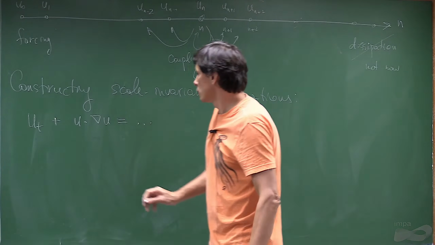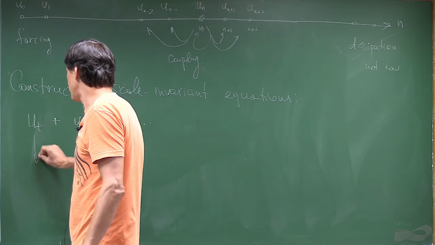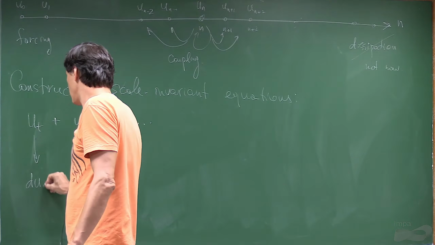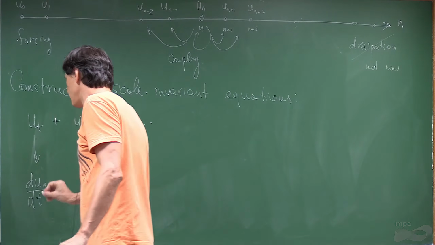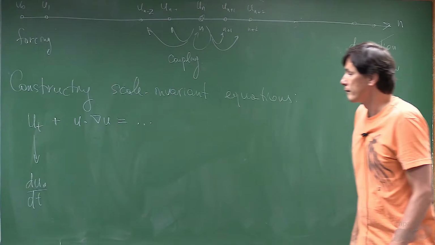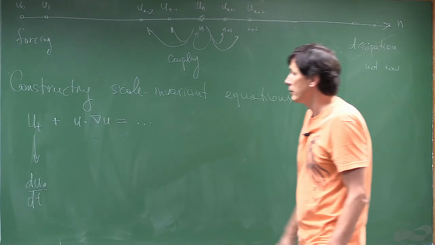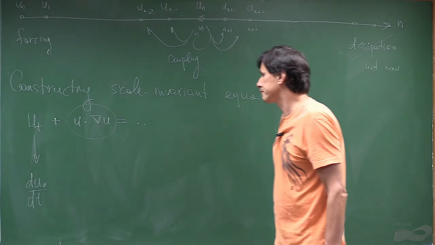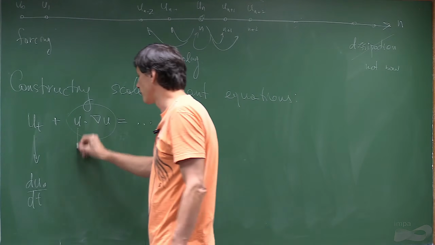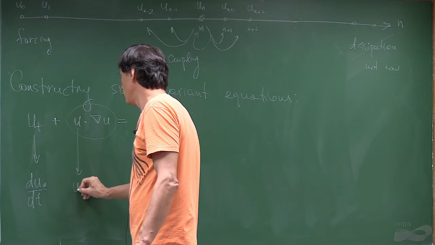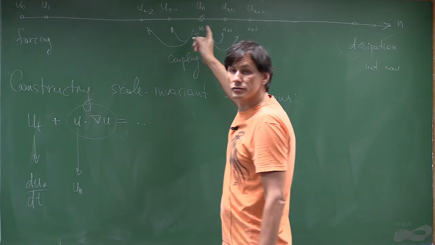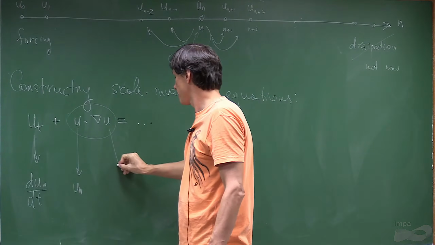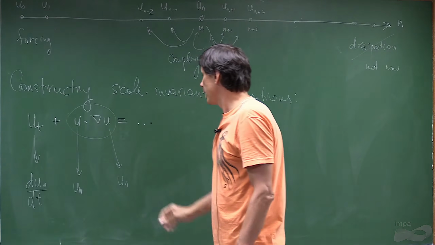So what you do, you replace the first term by the derivative of your velocity at scale n in time. And then you think what these terms mean. Each u you can replace by something like un or its neighbors. And the gradient,